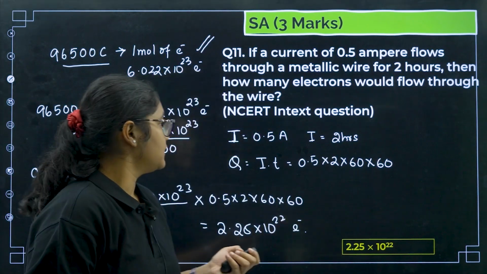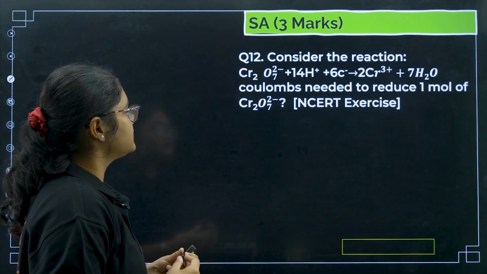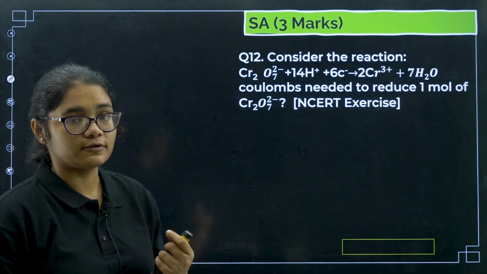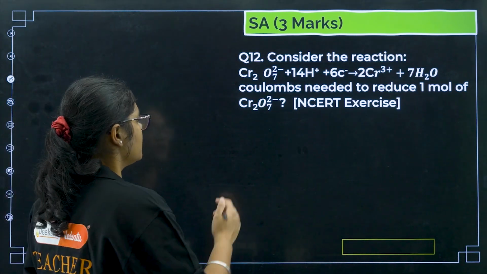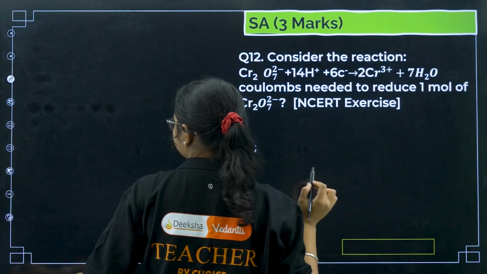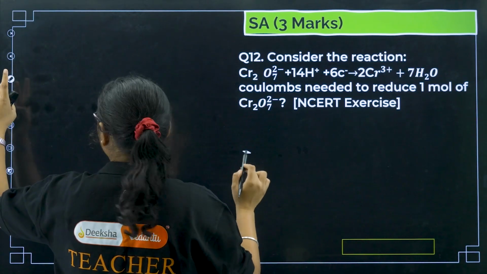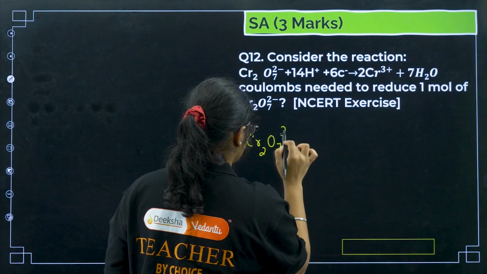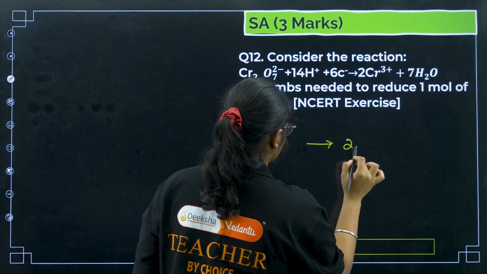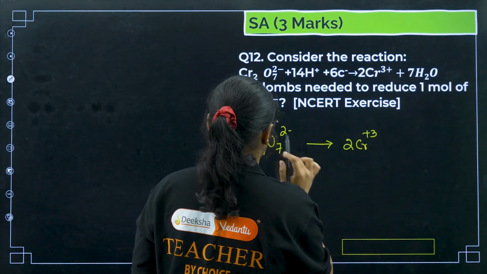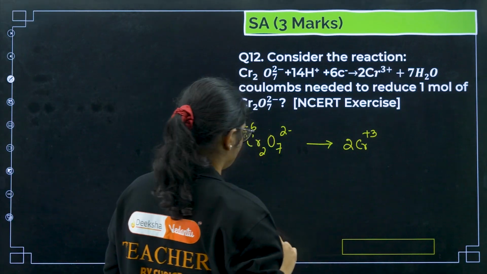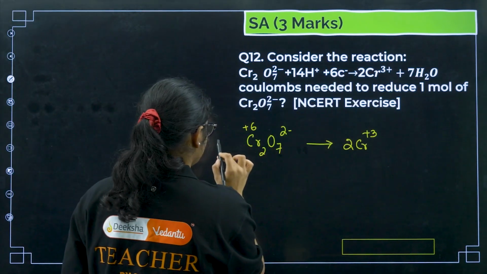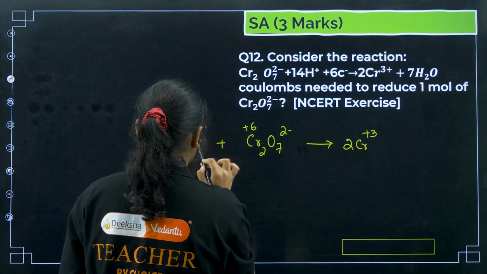Okay, fine. Next, question number 12. Consider the reaction: how many coulombs are needed to reduce 1 mole of Cr2O7 2 minus. Okay, so if you have Cr2O7 2 minus giving 2 Cr3 plus, then from plus 6 to plus 3 we have 6 moles of electrons.